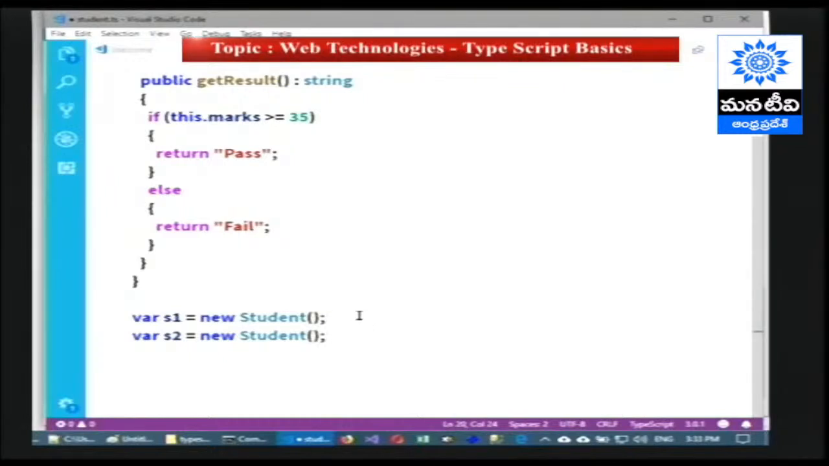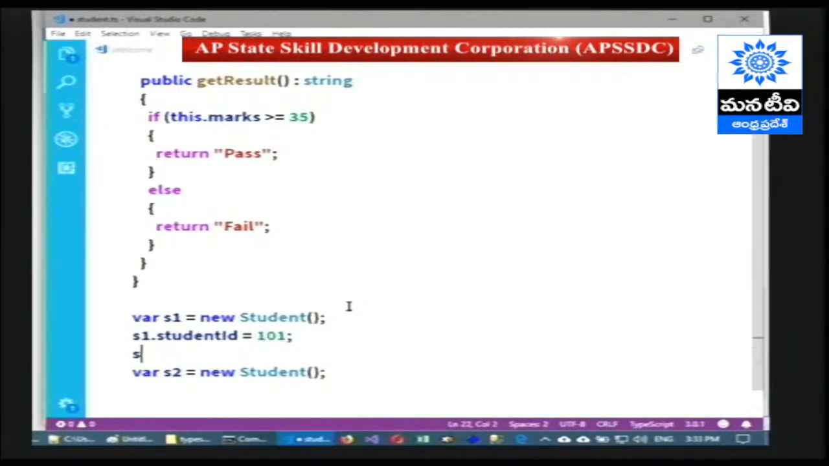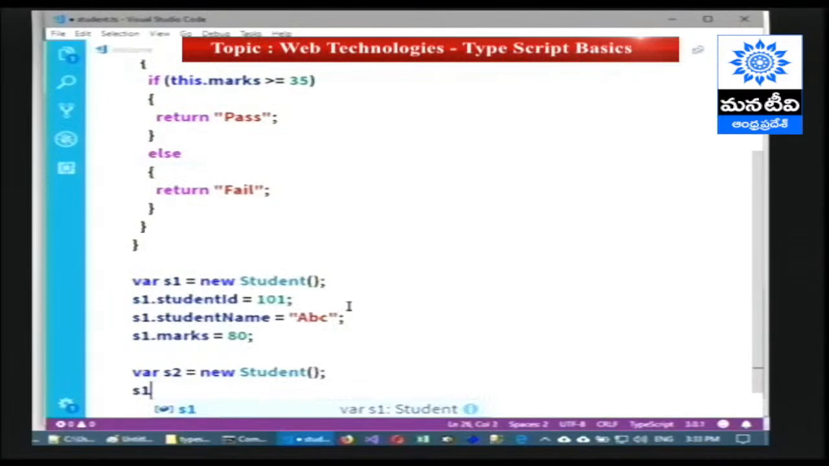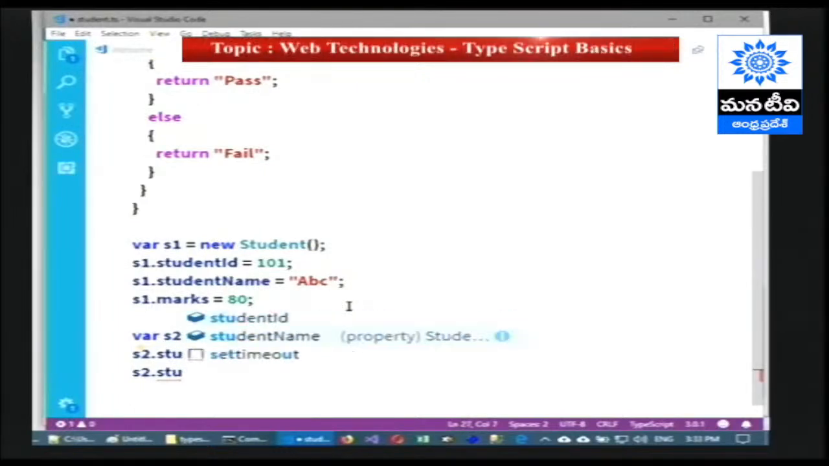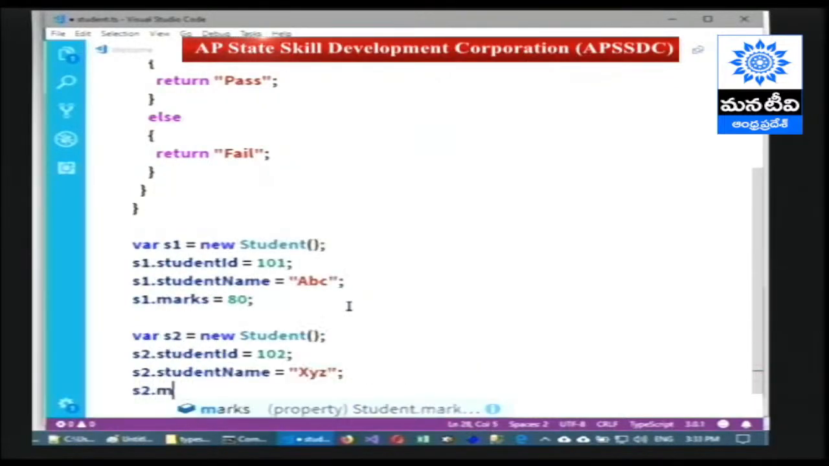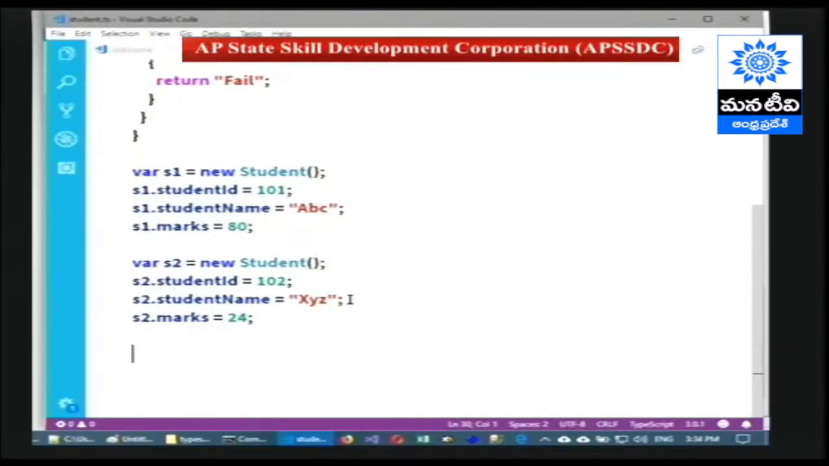Then we can pass the values: student ID is equal to 101, student name is equal to ABC, marks is equal to 80. For the second student, student ID 102, student name XYZ, marks equal to 24. Now we are going to print the details about these students.